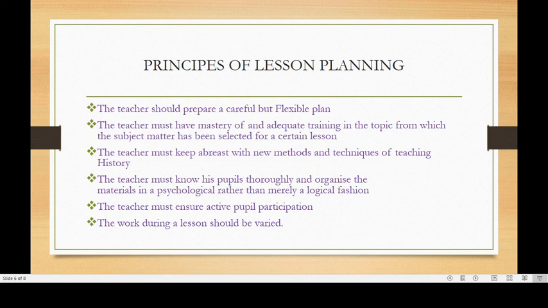The next principle is that the teacher must have mastery of and adequate training in the topic from which the subject matter has been selected for a certain lesson. The teacher must keep abreast with new methods and techniques of teaching history. A teacher must know his pupils thoroughly and organize the materials in a psychological rather than merely a logical fashion. He must understand his pupils' traits and interests in order to know how to provide for them. The teacher must ensure active pupil participation also, and the work during a lesson should be varied also.